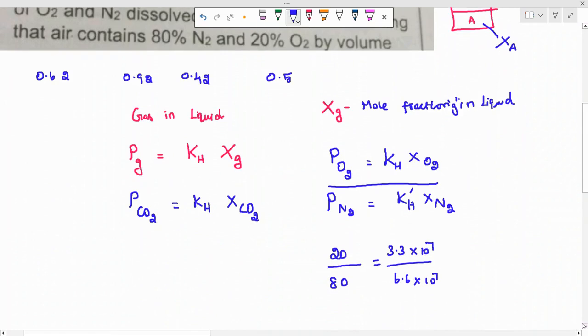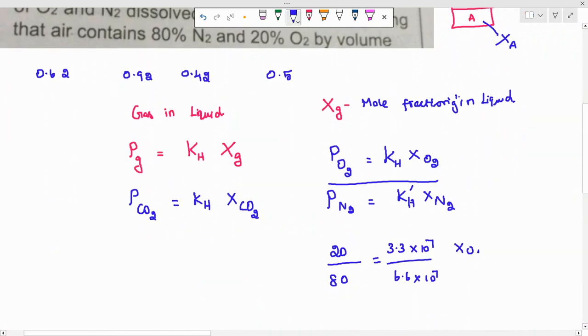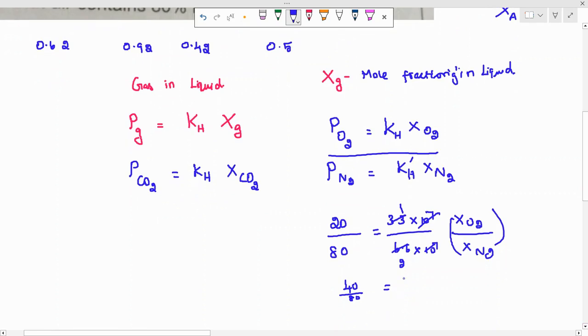And then the mole fraction of oxygen and the mole fraction of nitrogen, so we need this ratio. If you cancel this, this will be 1 by 2, and then you will get 40 divided by 80. So the answer will be 1 by 2, but really it will be 0.5. Yes, so we will get the ratio as 0.5.